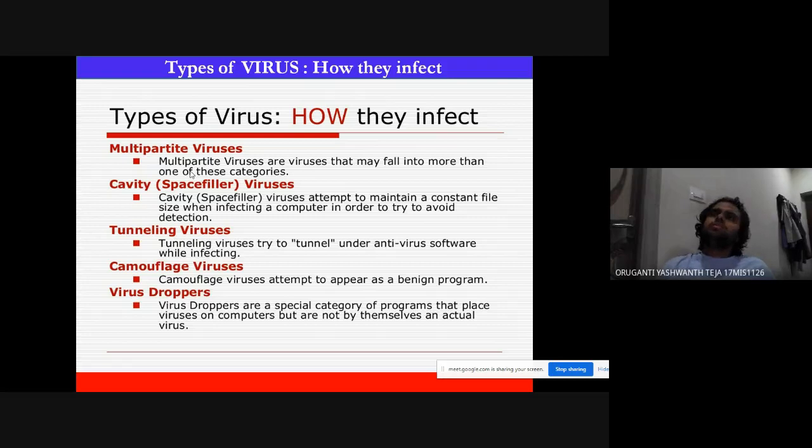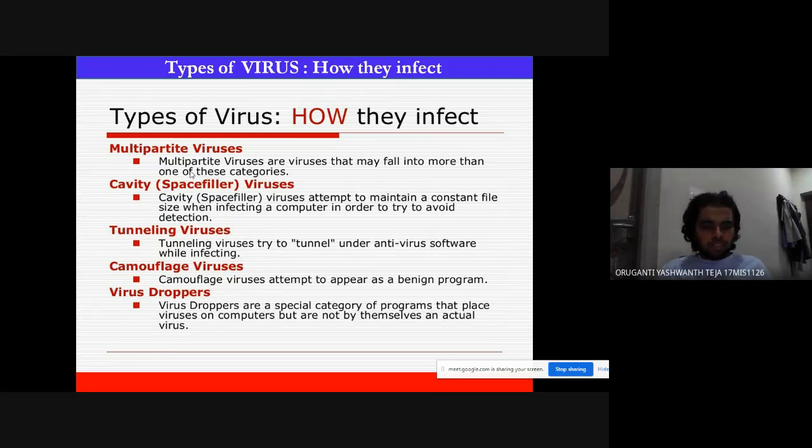When a file size increases dramatically, an antivirus will detect it and ask why the file size is getting so high. So cavity viruses try to maintain a constant file size in order not to be detected by a particular antivirus software.